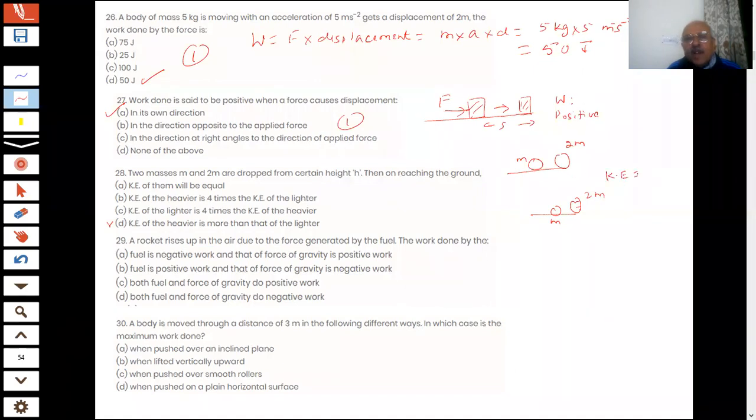Kinetic energy is half mv square, so it depends on the mass. The larger the mass, the higher the kinetic energy that object will have. Therefore, we can say that the kinetic energy of the heavier is more than the lighter. That is the correct answer.